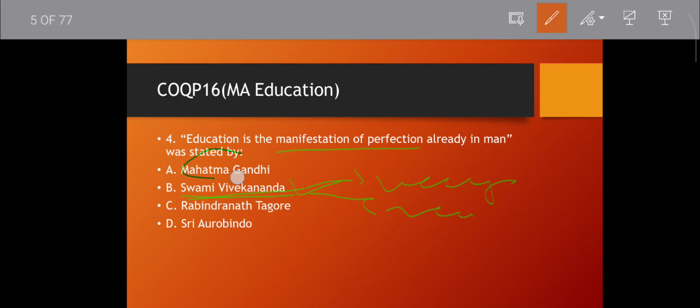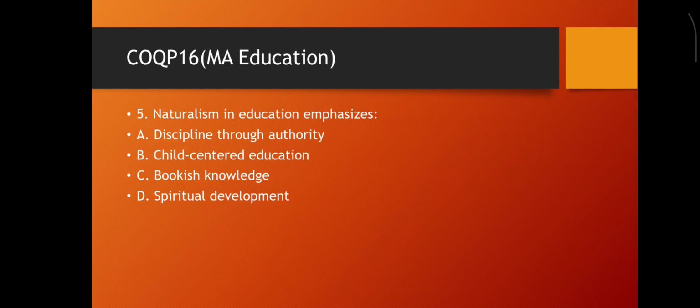Mahatma Gandhi, you know, basic education. Sri Aurobindo, you know, integral idealism. Sri Aurobindo spoke about the self, and he gives five stages of self. Also consider this. Then move to the next question.